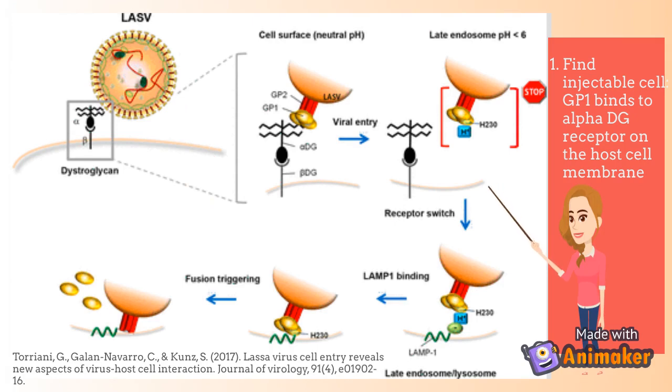Viral entry then occurs once the pH level has decreased, and under acidic conditions the virus dissociates from its high-affinity receptor alpha-DG, and there is a receptor switch to LAMP1. Late endosomal entry factor LAMP1 binding occurs and facilitates viral fusion.